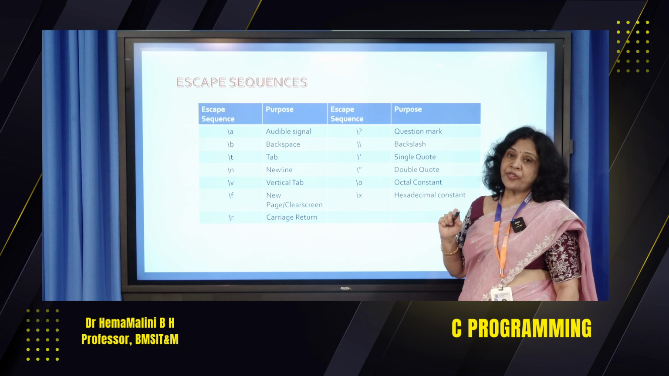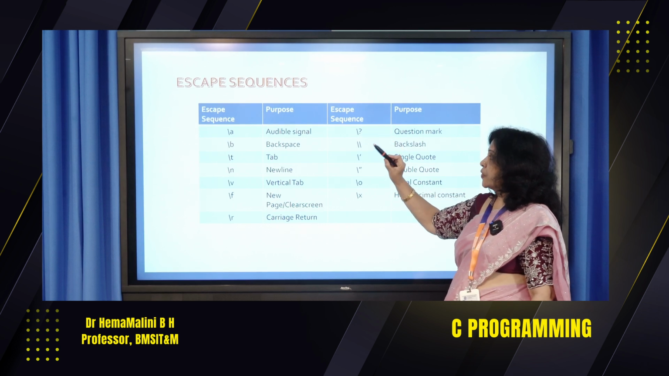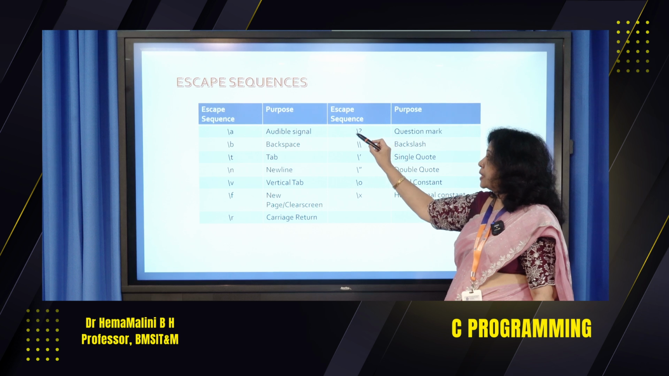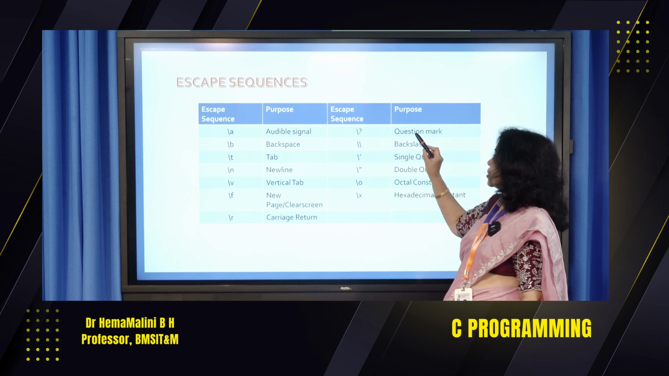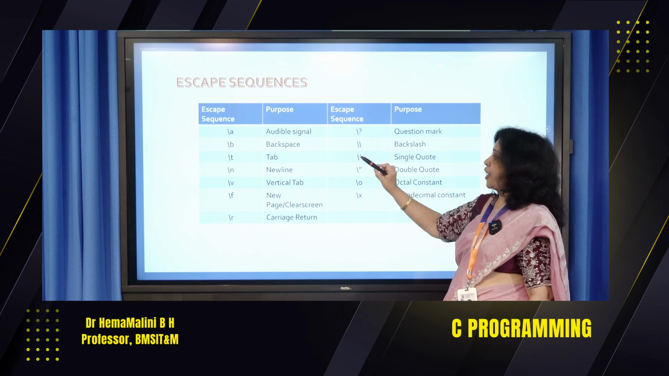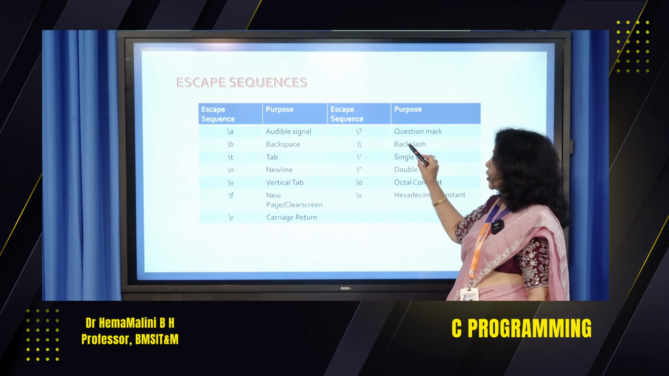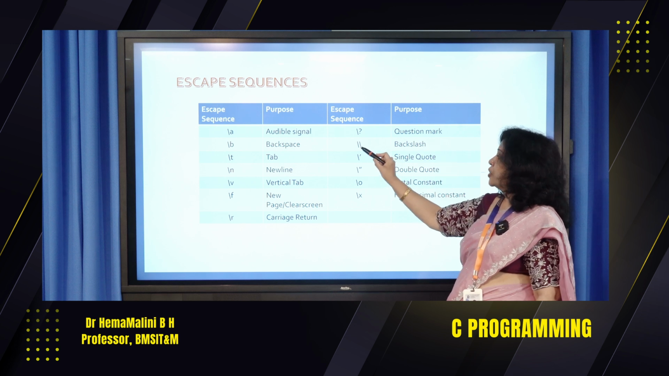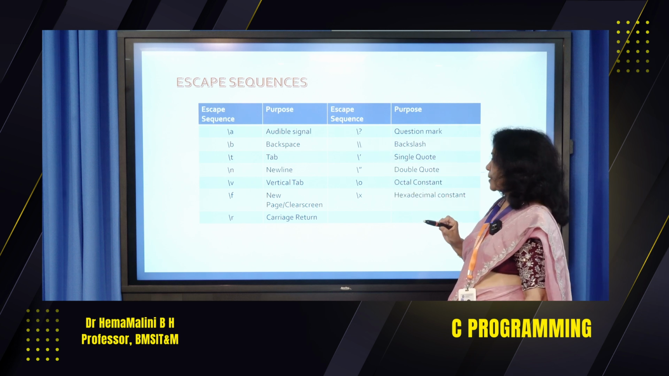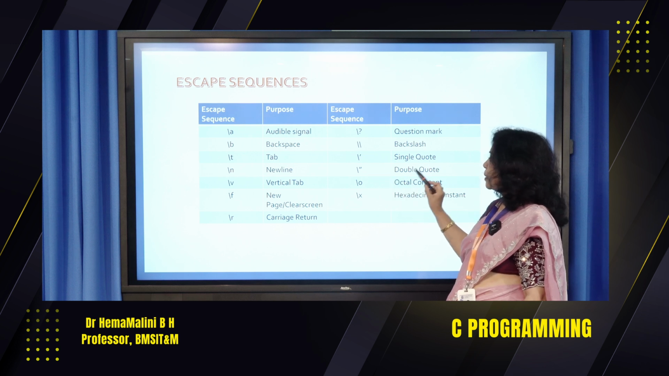So this is a wild character. Whenever we want to insert a question mark, we have to precede that by a slash. This is a question mark. If we want to insert a slash, then that should be preceded by one more slash. So if we want to show a backslash, we write two backslashes. And this is a single quote, this is a double quote.